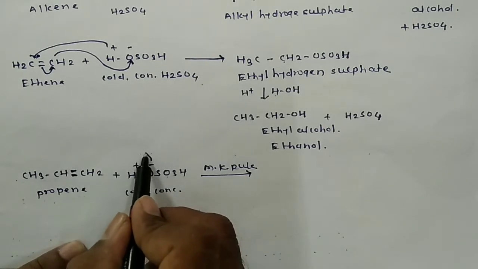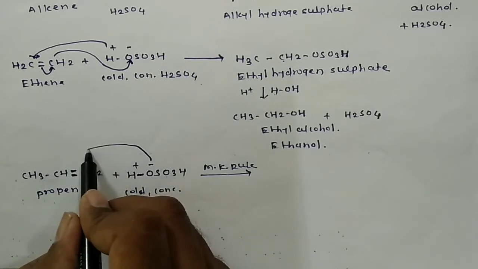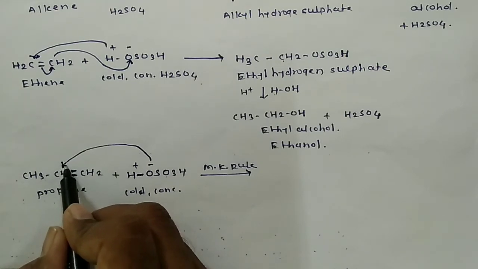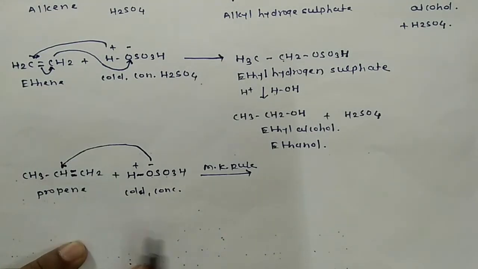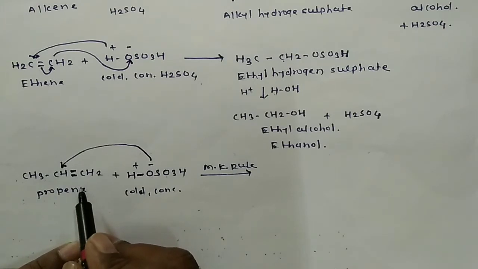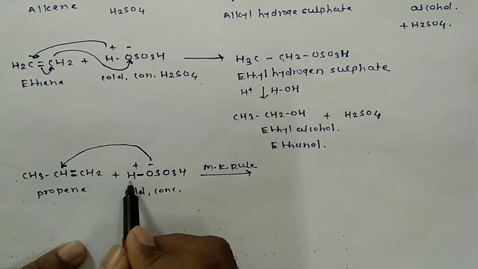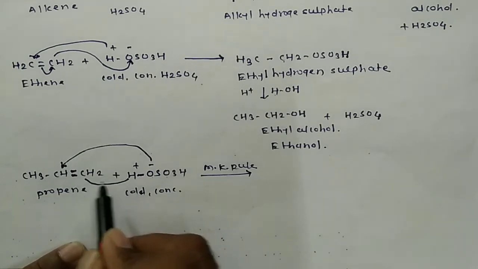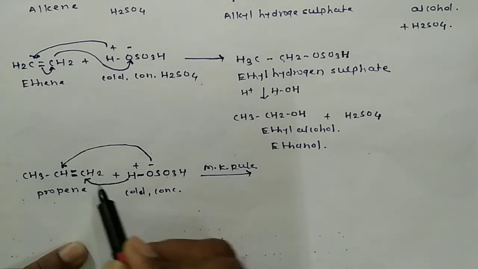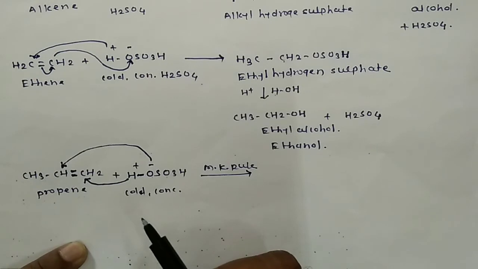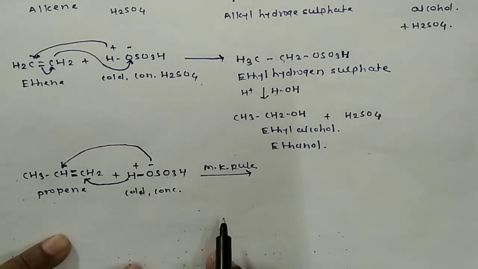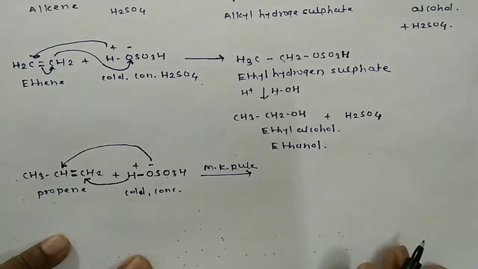This part will be added to this carbon atom which is bonded with double bond with another carbon atom and having only one hydrogen atom. And the hydrogen atom is now bonded with the carbon atom which is having more number of hydrogen atoms, and this double bond is now converted into the single bond.